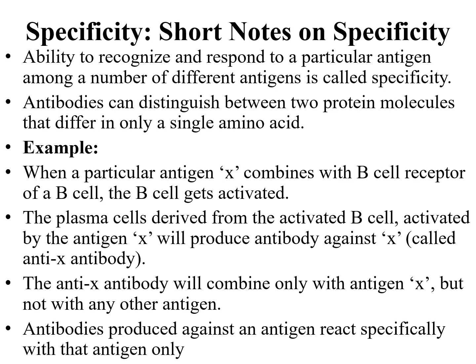That is called specificity. For example, when a particular antigen X combines with a B cell receptor of a B cell, the B cell will get activated. So the plasma cell, which has been derived from this activated B cell, gets activated by the antigen X and will produce an antibody against X. That antibody we call anti-X antibody. Now this anti-X antibody will combine only with the antigen X but not with any other antigen. So the antibodies produced against an antigen will react specifically with that antigen only.